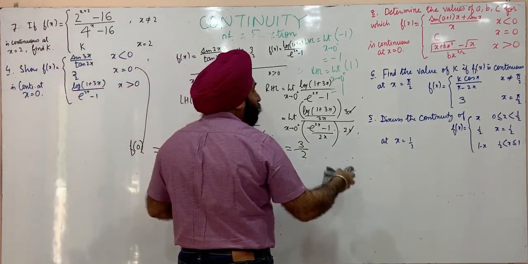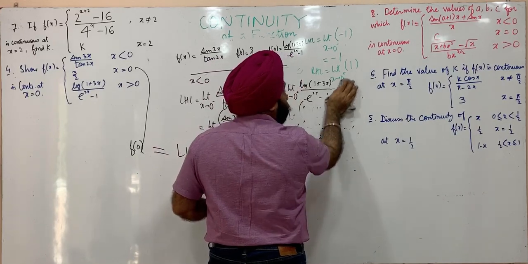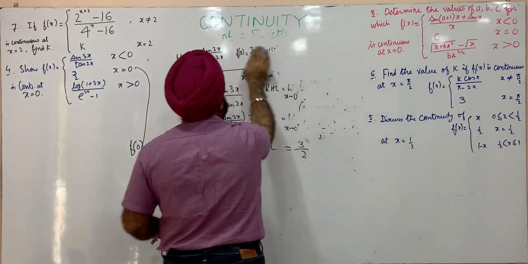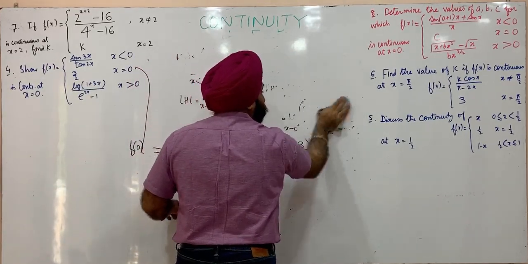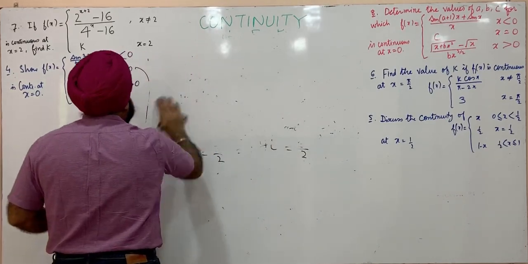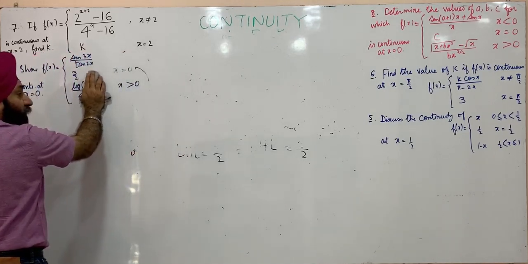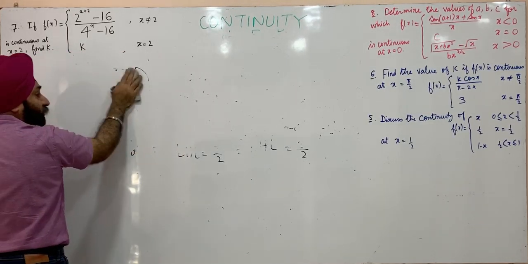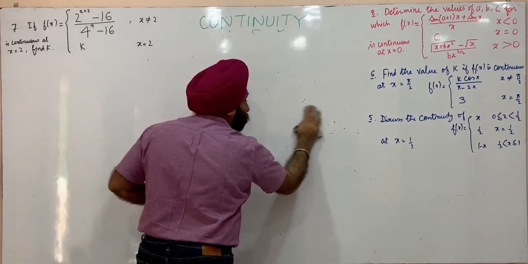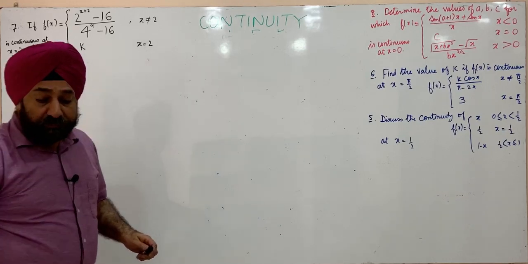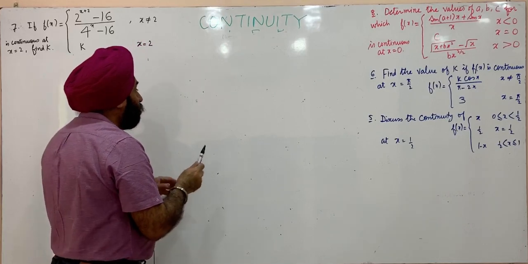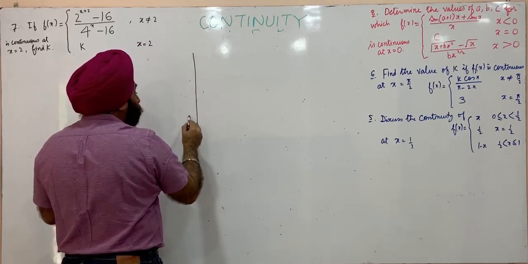The next one, we have to discuss continuity of f of x. It's a piecewise defined function, defined differently for different intervals, and we have to discuss continuity of the function at the given point x is equal to 1/2. Let us plot the graph of the function. That will give us a better understanding.